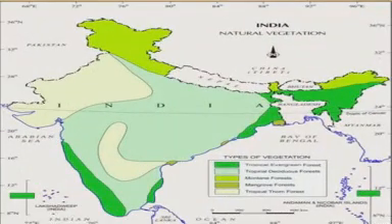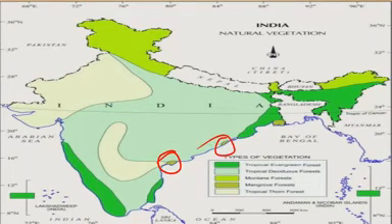Here, dear student, see the area of mangrove forest. This area and this area is famous for the mangrove forest. We know about the Sundarban, that Sundarban area in the delta of Ganga. So dear student, it is all about the types of vegetation found in India.